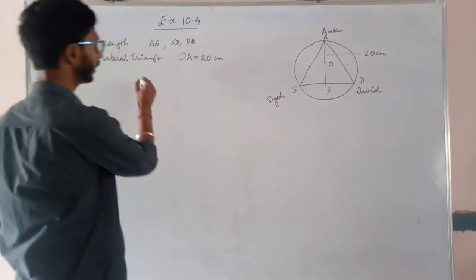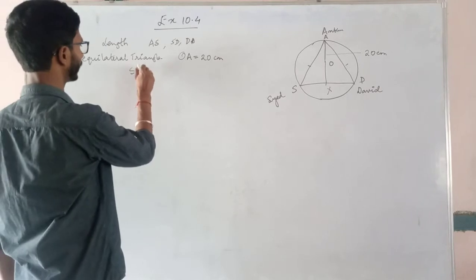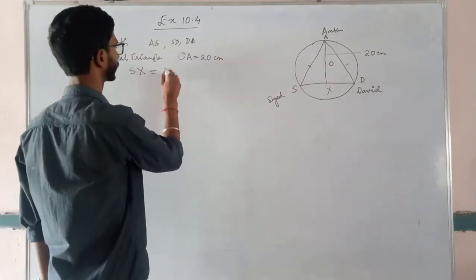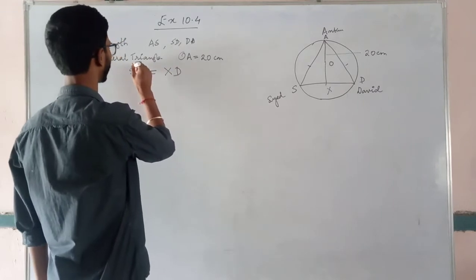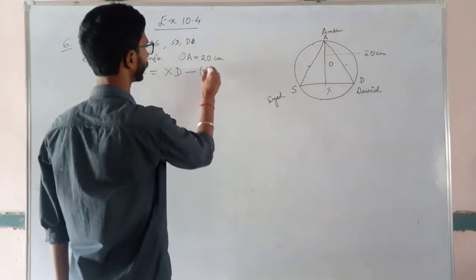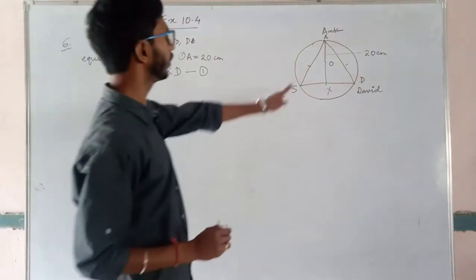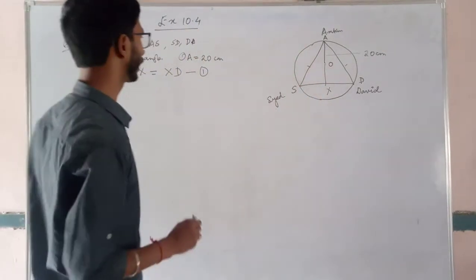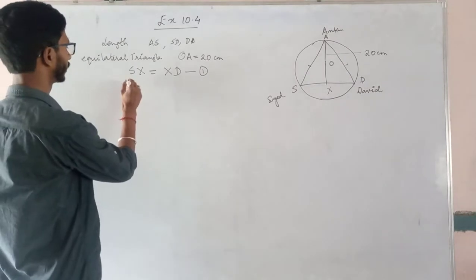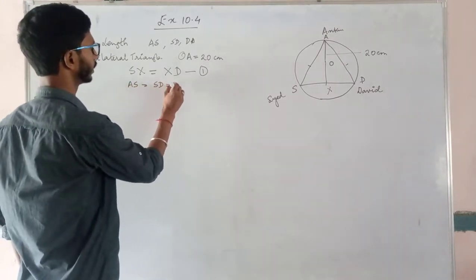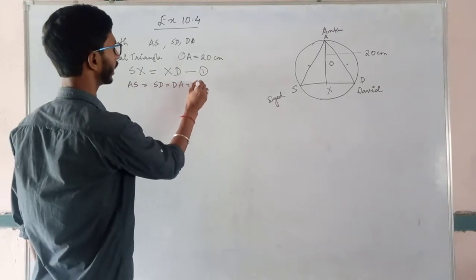So we can say SX is equal to XD. You can write this as equation number 1. Now as all the sides are equal, let us take AS equal to SD equal to DA equal to x.